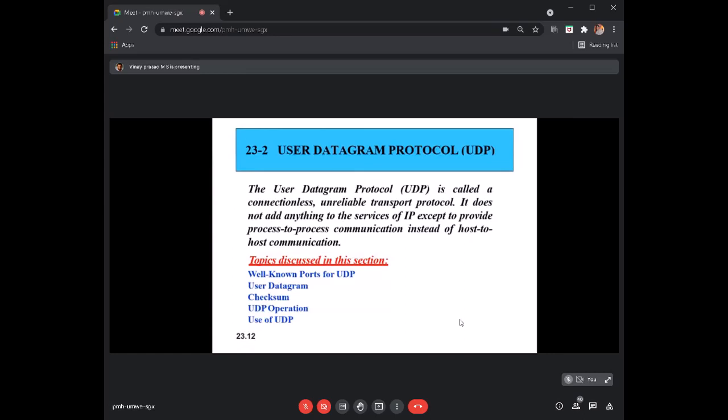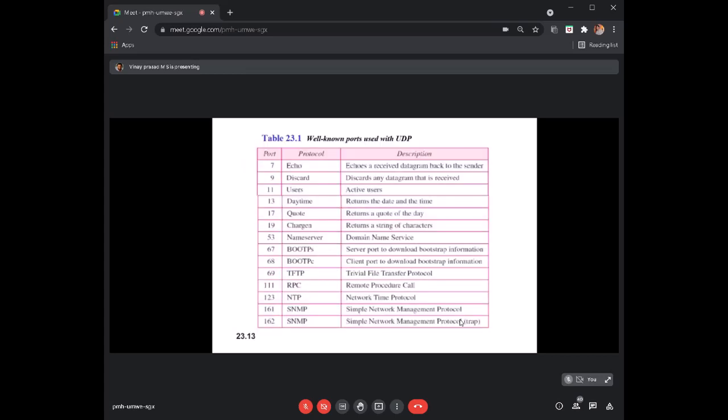Okay, so first we will look at which services are implemented using UDP and what their well-known port numbers are. Let's look. If you see this table, I think you will understand these types of services.